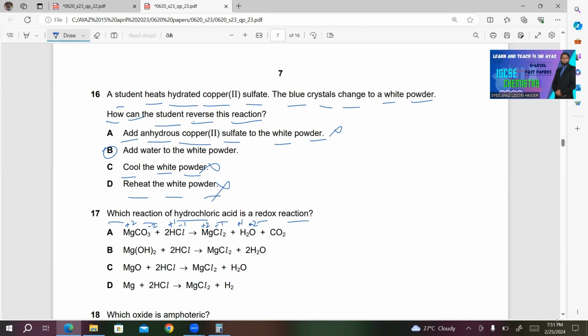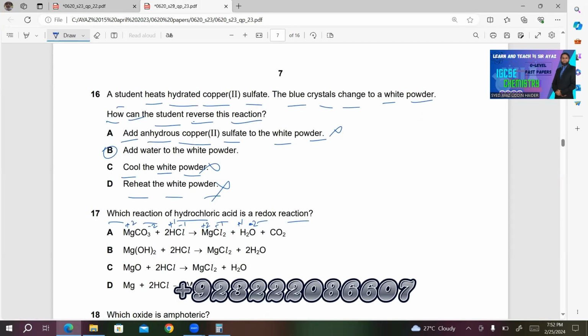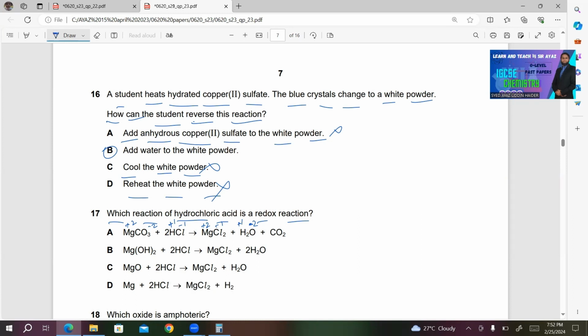If you look at the position of oxygen in the periodic table, it must have -2. Now what about CO2? In CO2, the charge on oxygen is -2. Carbon is less electronegative than oxygen.